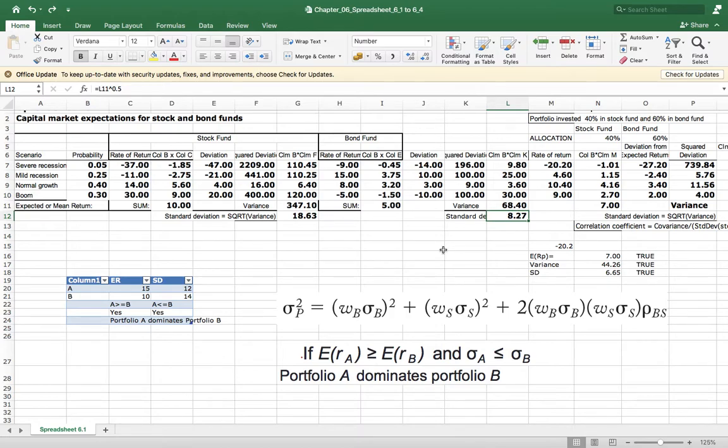This is the way we calculated the standard deviation of the stock fund, which is 18.63, standard deviation of the bond fund, which is 8.27, variance of the stock fund 347, and variance of the bond fund 68.4. We try to calculate the variance and standard deviation of stock fund and bond fund as the index or the asset class. The asset classes we are targeting here are the stock fund and bond fund. So there we calculated the variance, standard deviation, and the expected return.